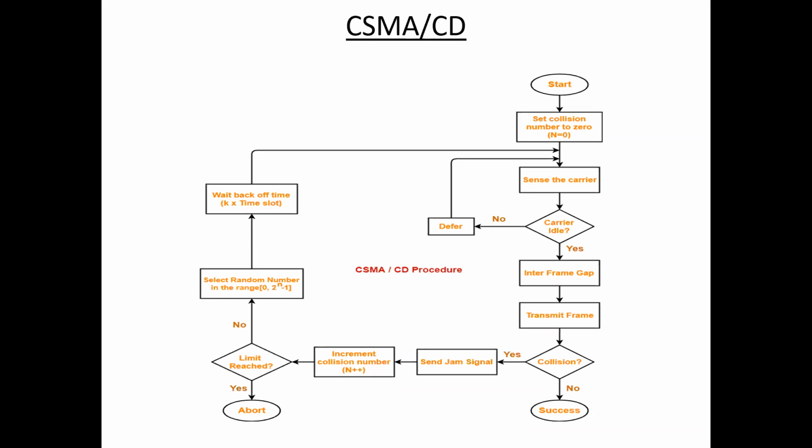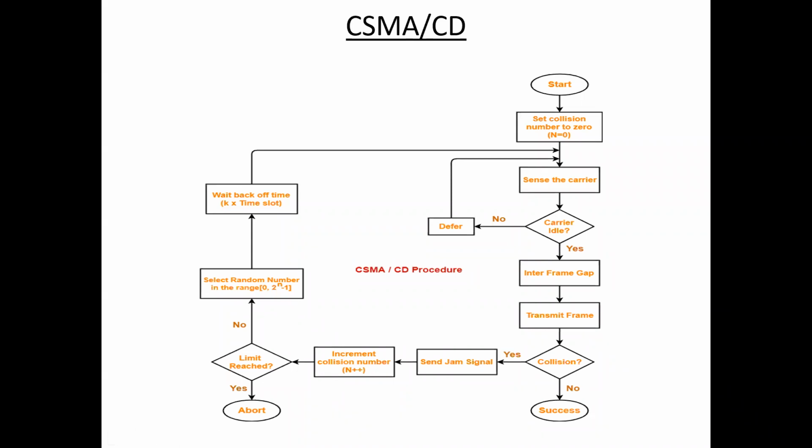If there is a collision, then one station sends a jam signal to all other stations, saying there is a collision, so please stop transmitting the frames. That is about CSMA/CD.